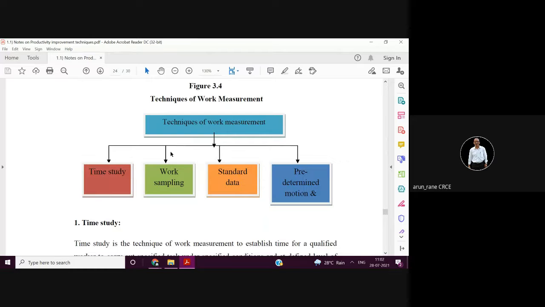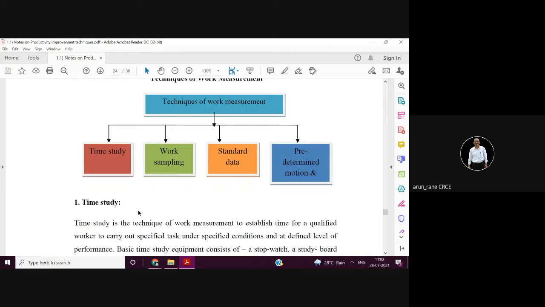These are the various techniques of work measurement, again important from the examination point of view: time study, where you actually do the time study; work sampling, where you do sampling of the work; standard data; and predetermined motion and time study. Predetermined motion and time study is very technical, because here you should have complete detailed knowledge of the process and the product.